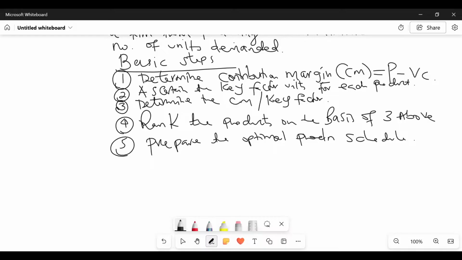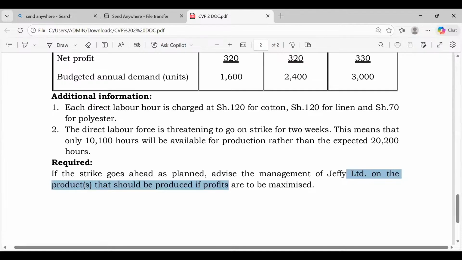Now, this question that I've just read here, ladies and gentlemen, were you able to appreciate that it has got scarcity in it? That has got some shortage in it? And if yes, it makes you think that the question itself has some shortage, some limitation of some resource in it. What makes you, in this case here, think so? So we can see here, in the additional information, we are told each direct labor hour is charged at shillings 120 for cotton, shillings 120 for linen, and shillings 70 for what? Polyester.